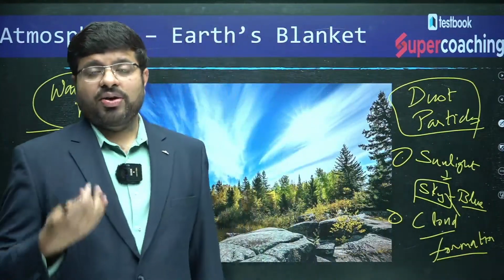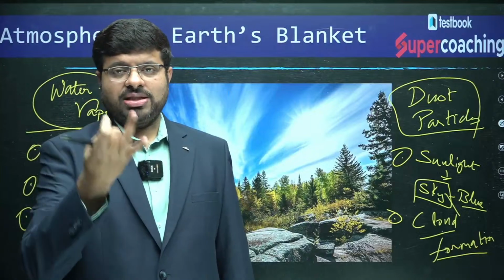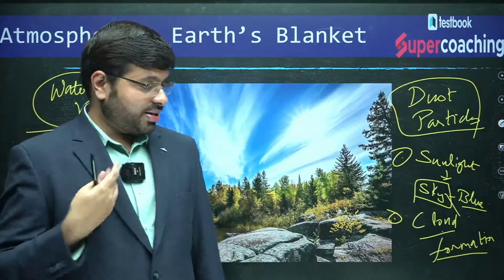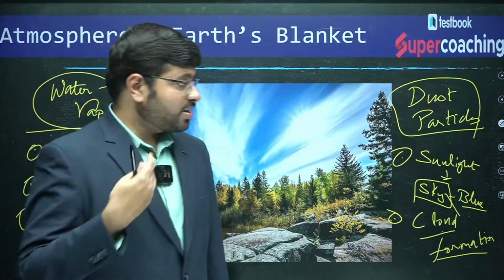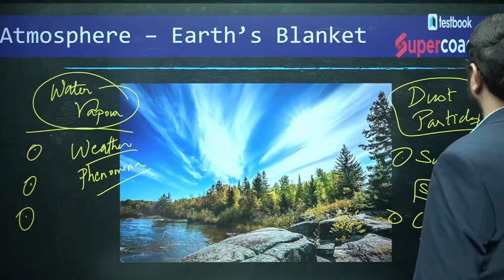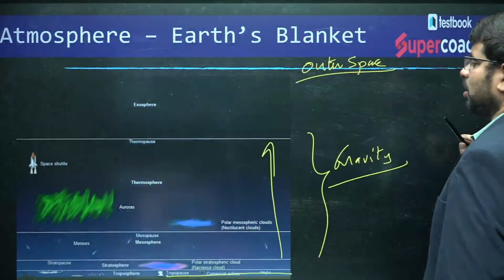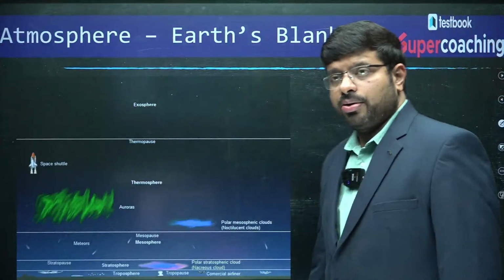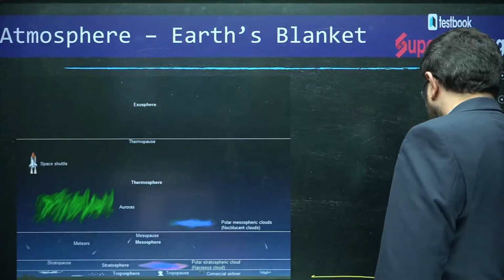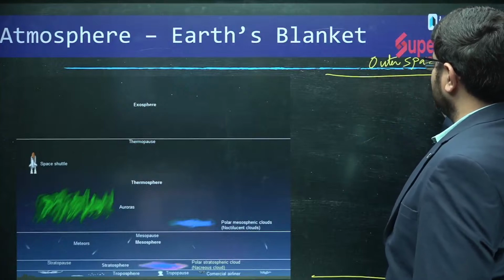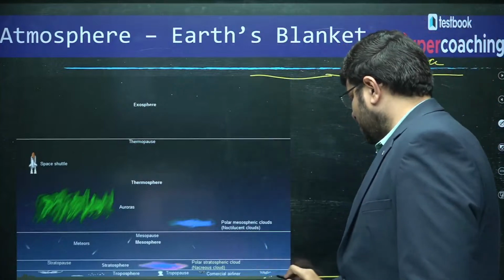So, what does our atmosphere comprise of? Gases, dust particles and water vapor. All these things have a significant say in understanding the spectacles of life. This is the composition of our Earth's atmosphere. Not just that, you can also go further about the atmosphere. For example, if you see the Earth's atmosphere, this is the surface and this is the outer space.